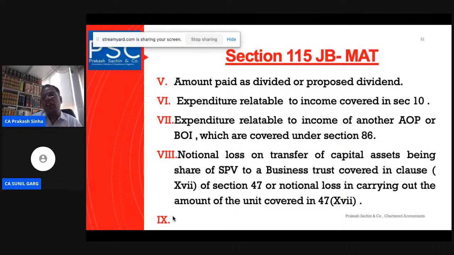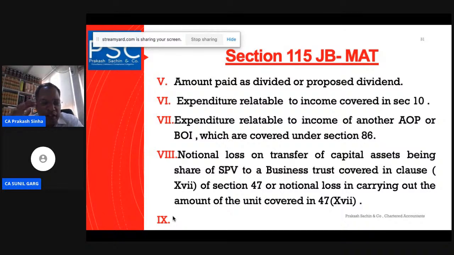Notional loss on transfer of a capital asset, being the share of an SPV in a business trust covered under clause 17 of section 47, or a notional loss on carrying out the amount of a unit covered under section 47. These are just a few of the illustrative lists. These are not the complete exhaustive lists. The point that I'm trying to make is what items should be excluded for the purpose of calculation of the book profit.